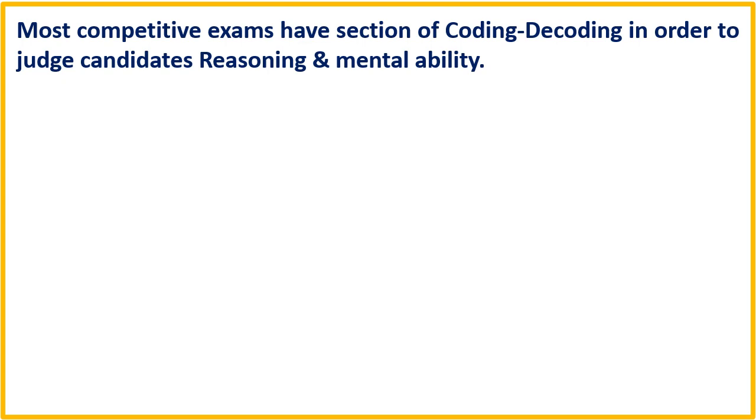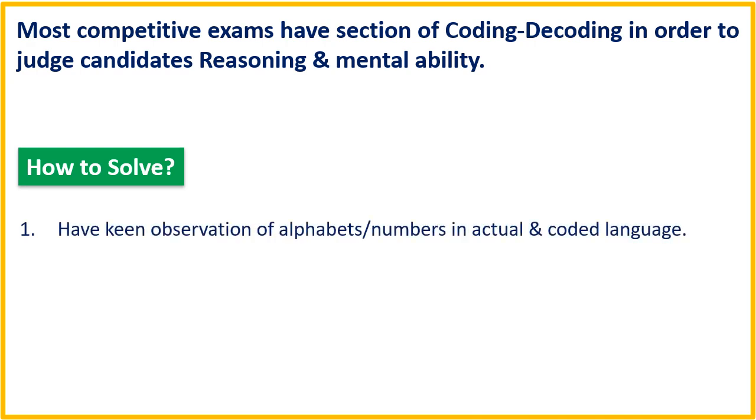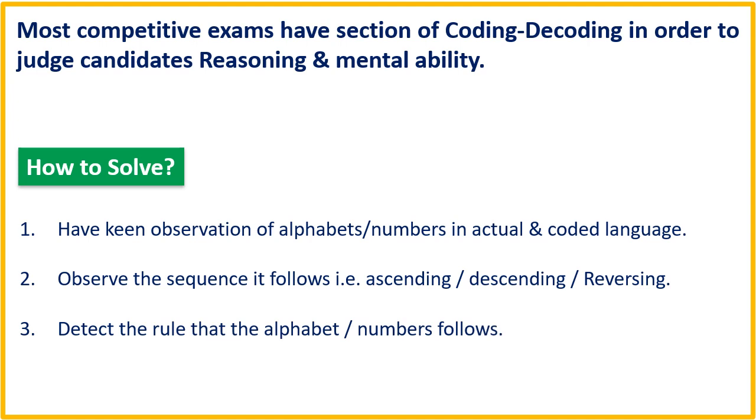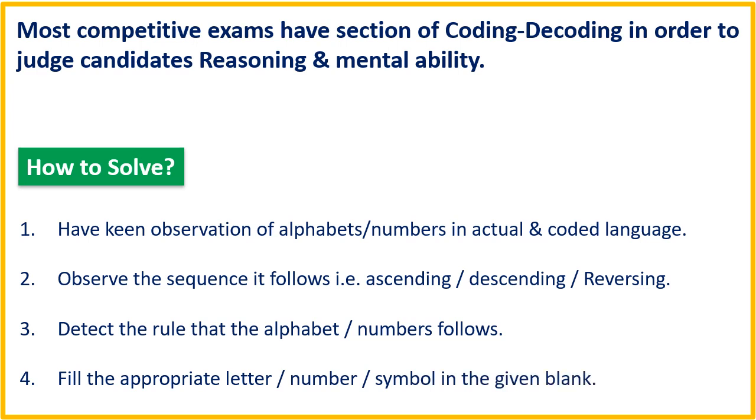Most competitive exams have section of coding decoding in order to judge candidates' reasoning and mental ability. How to solve these questions? The steps are like this. Number one, have a keen observation on alphabets, numbers in actual and coded language. Then observe the sequence it follows, यानी ascending है कि descending order में है कि उसको reverse कर दिया है, like that. Then detect the rule that alphabet or number follows. And finally, fill the appropriate letter, number, symbol in the given blank. This is the general approach that we use to follow to solve a question of coding decoding.